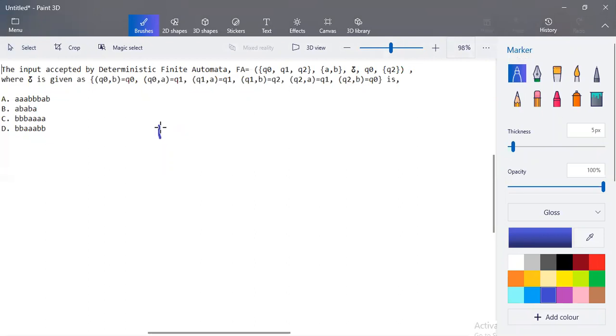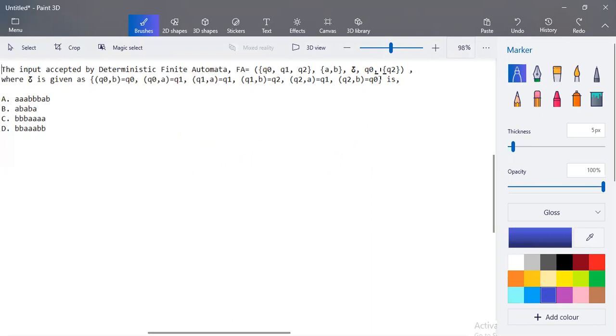Any finite automata consists of a set of states, a finite amount of input symbols, a transition function, a starting state, and a set of final states. So these are all the tuples used to represent it. Q0, Q1, Q2 are three states. A, B are the input symbols. Del is the transition function. Q0 is the starting state, and Q2 is the final state. So with this, we can construct a finite automata.